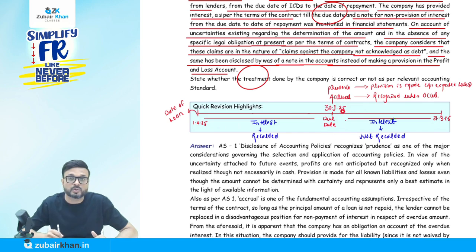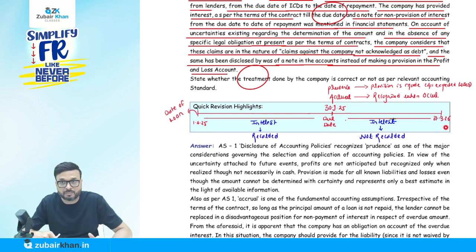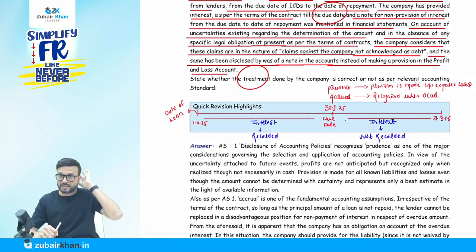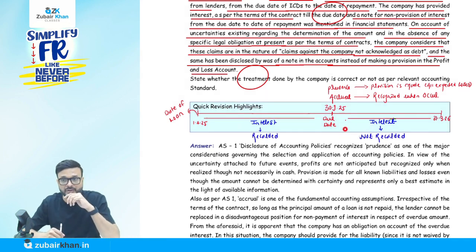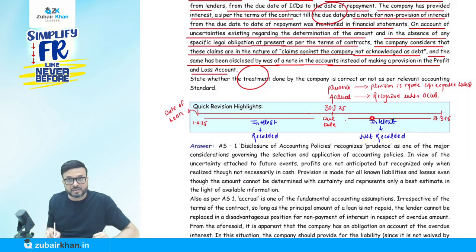But they failed to do the payment on the due date, that is, the 30th of September. Then 31st of March comes, suppose the year ends. Obviously the lender will say, if you fail to pay on the due date, whenever you do the payment you are paying late, so you have to pay interest for this period also.